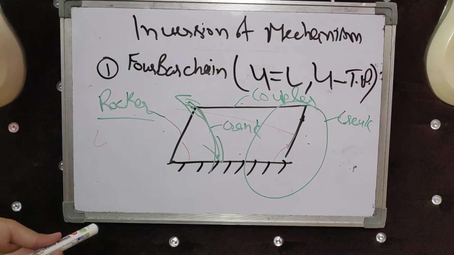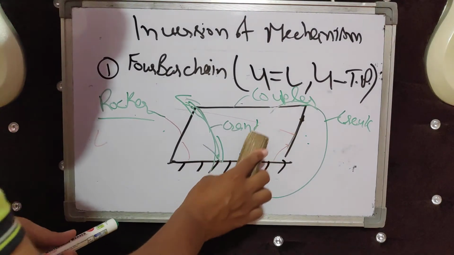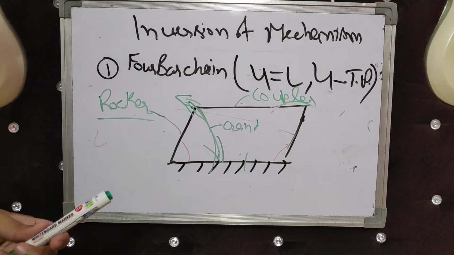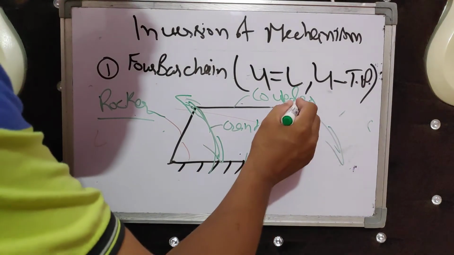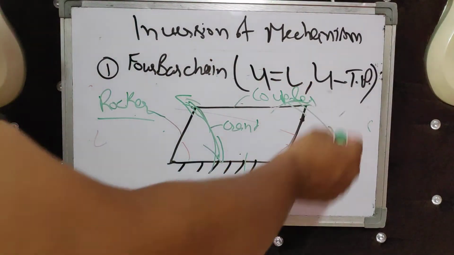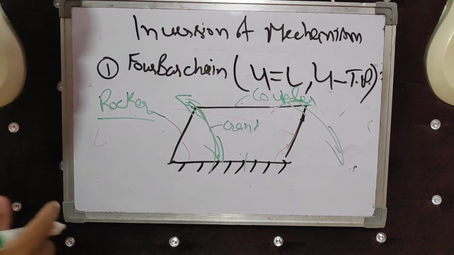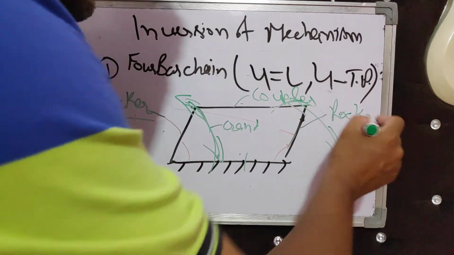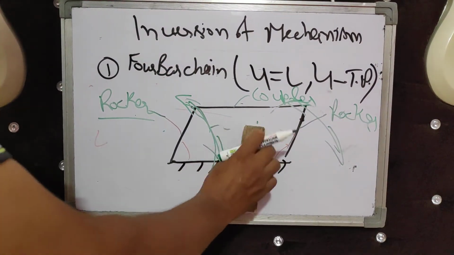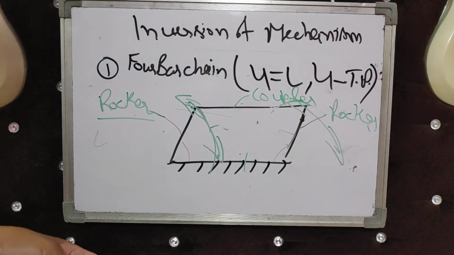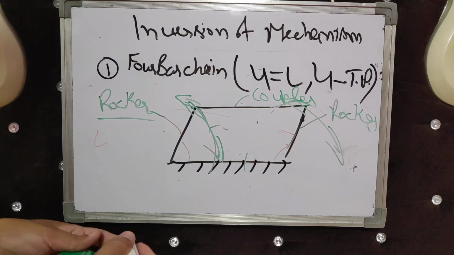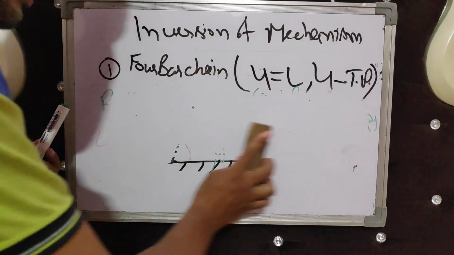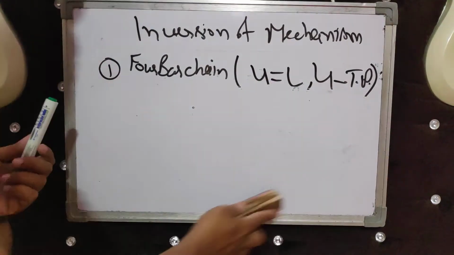And if both the input and output links oscillate and do not have complete rotation, then it is called a rocker, meaning double rocker mechanism. So in 4-bar chain there are basically 3 types of mechanisms.